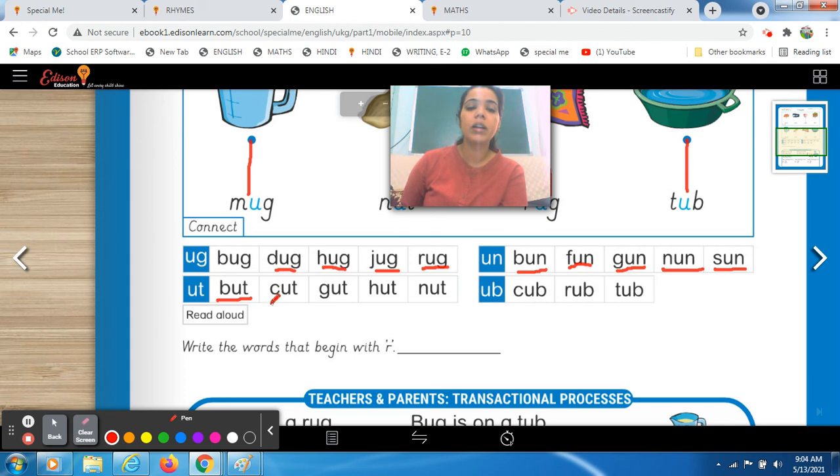Now it's the turn of Sanvi. Sanvi, you have to read the next word. Ma'am, it's k a t, cat. Very good. What is this, Sanvi? One more time. K a t, cat. Very good. Okay. Now, Sahaj, it's your turn. Read this word with phonic sound. Ma'am, g a. Very good. G a. The next is t. Ma'am, g a t, gut. Very good. Gut.